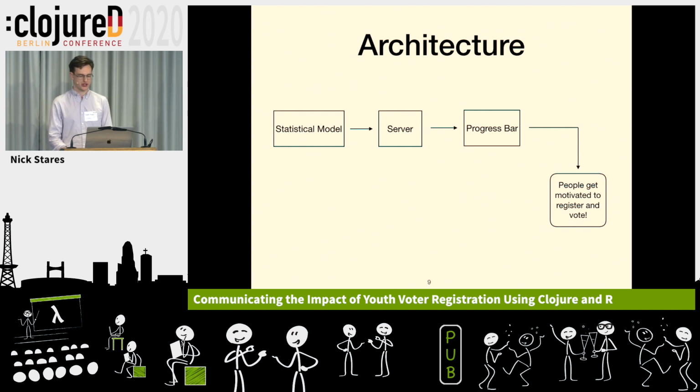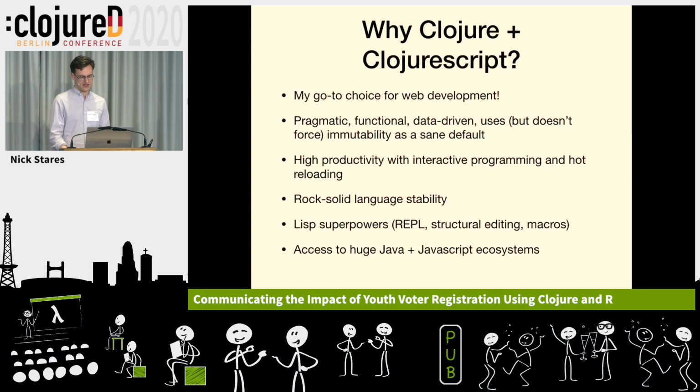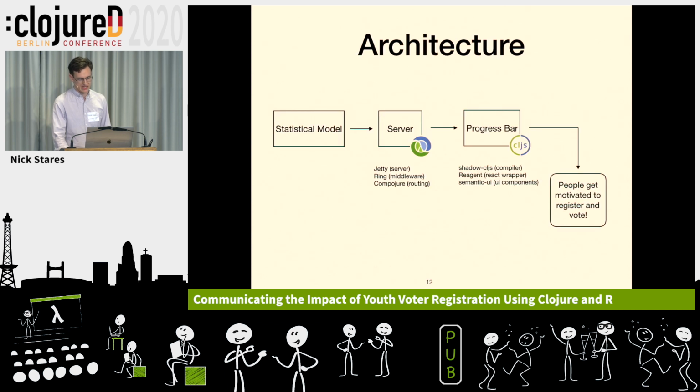So you already know we're at a Clojure conference. What am I going to use for the server and the progress bar, the website? I'm going to use Clojure and ClojureScript because it's the best tool for web development. It's my favorite tool. I probably don't need to sell you guys on that, so I don't have to spend a lot of time on this slide, but Clojure and ClojureScript is great for web development and, of course, general programming. And when I'm using Clojure, I get to use all of these great libraries for the server and the client. I have access to the whole Java ecosystem and the JavaScript ecosystem, and that's awesome.